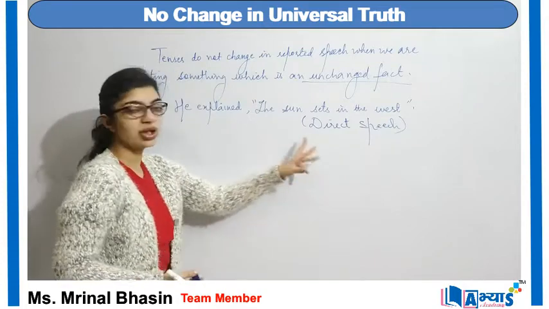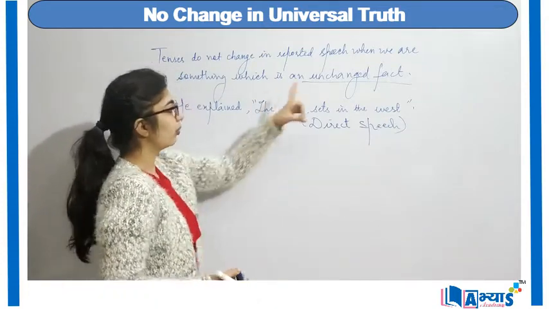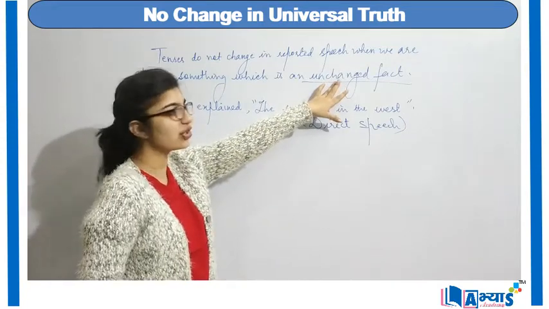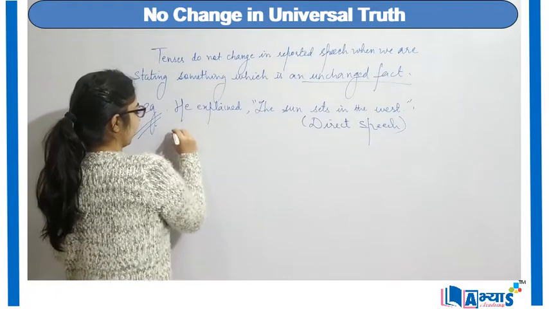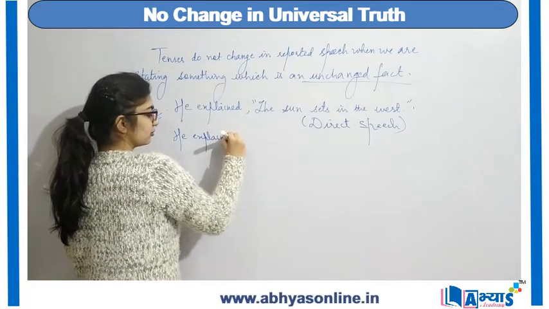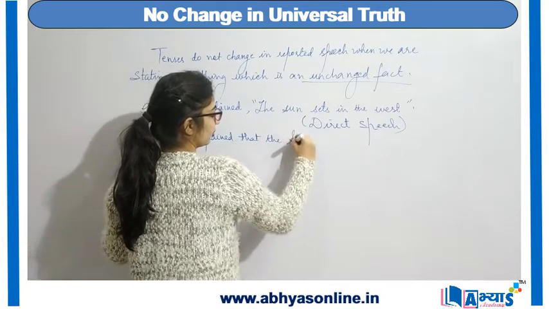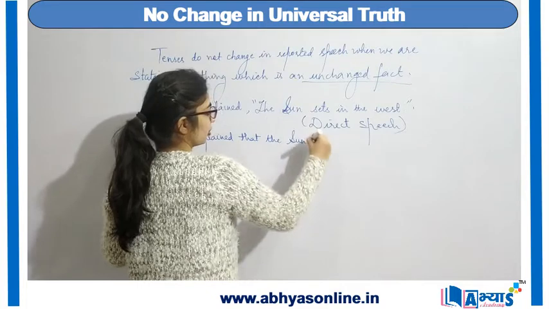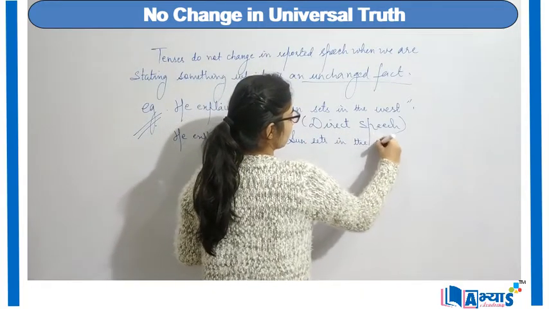Now, I want to convert my direct speech into indirect form, but when a fact cannot be changed, the tense will not change. So, I will say, he explained that the sun sets in the west.